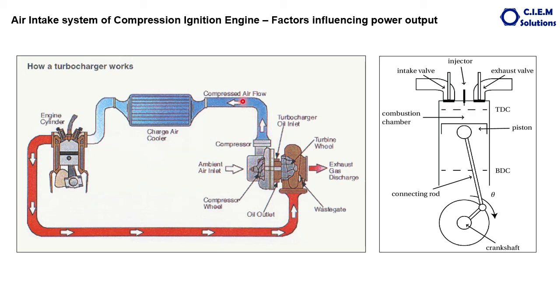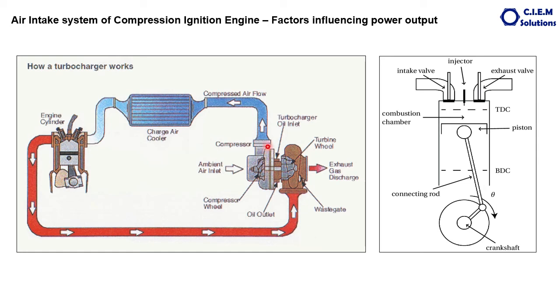That's why there is another component called the charge air cooler. Whatever air is heated here is cooled here to regain the air density. So temperature is one of the factors influencing the volumetric efficiency.